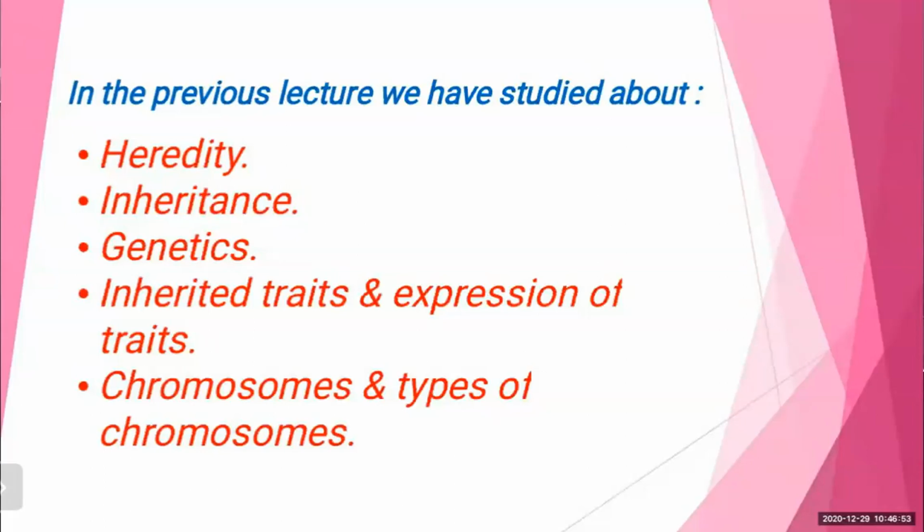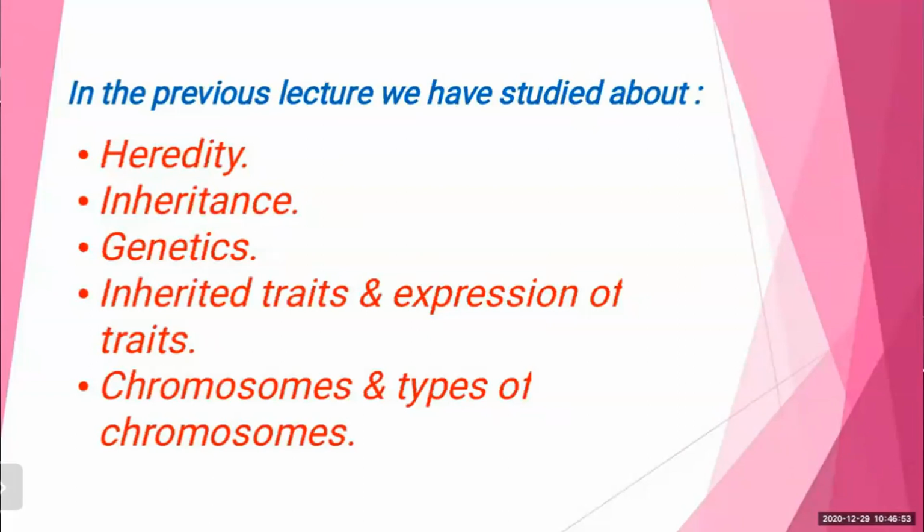Therefore, every living organism has similar characteristics as its parents. Next topic was inheritance. What is inheritance? The tendency to transmit the variations from one generation to the next is called inheritance.